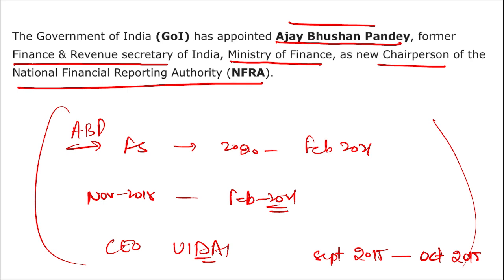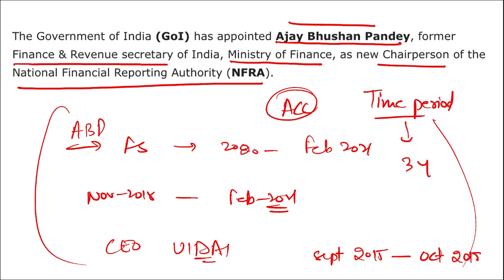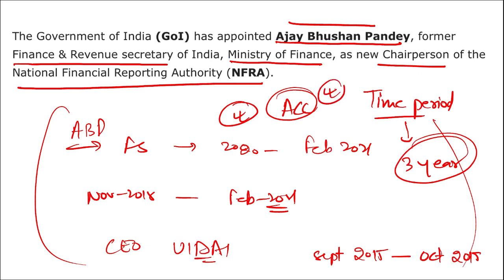Now if I ask you who gave the approval for the appointment of Ajay Bhushan Pandey, it was your ACC, that is the Appointments Committee of the Cabinet, that has approved this appointment. And what is the time period for which this appointment has been approved? It is 3 years. Alright, remember this also. Ajay Bhushan Pandey has been appointed for 3 years as the chairman of NFRA, and this appointment was approved by ACC, that is the Appointments Committee of the Cabinet.